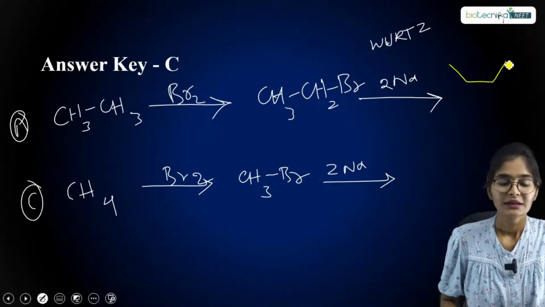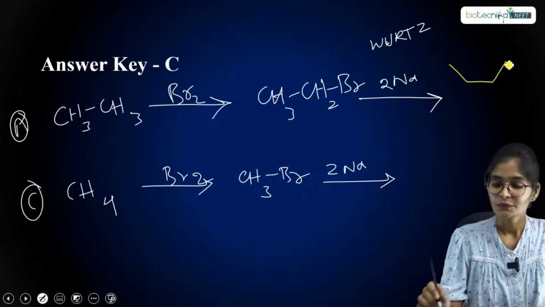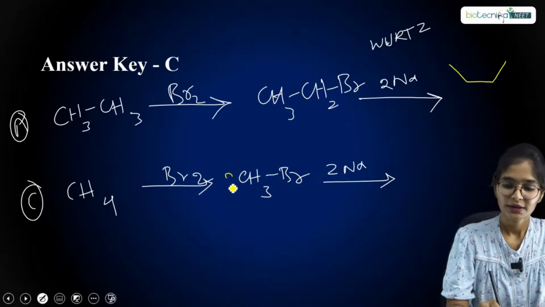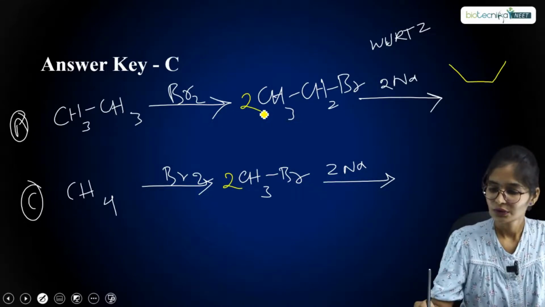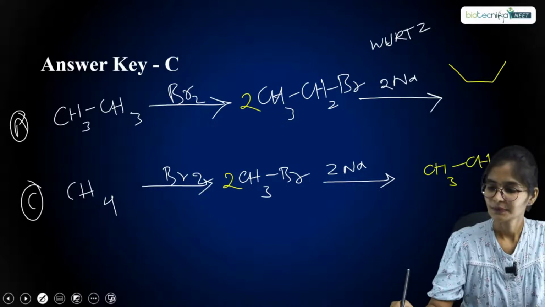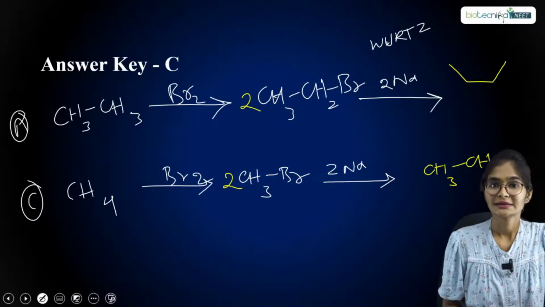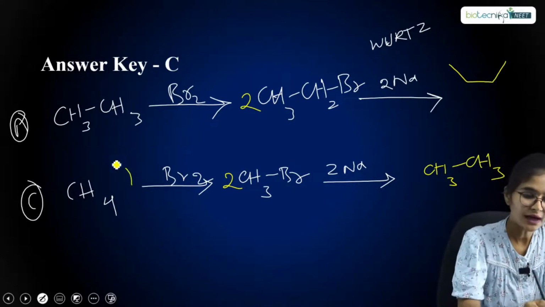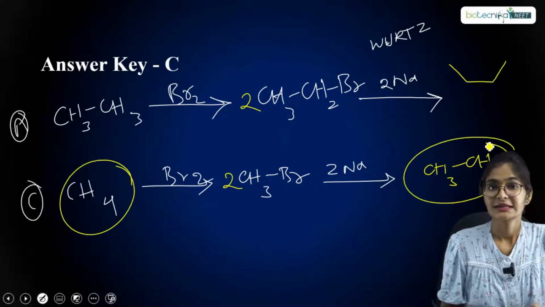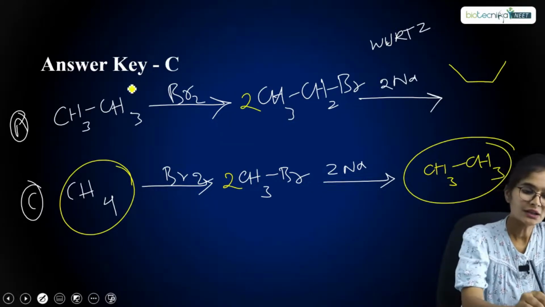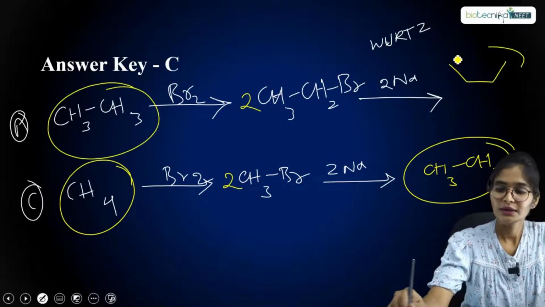In the first option A and option B, whatever you are going to get has to be 2 moles here, and here you are going to get just simple CH3. If you start with CH4, you are going to get CH3CH3, that is ethane. If you are starting with ethane, you are going to get butane.